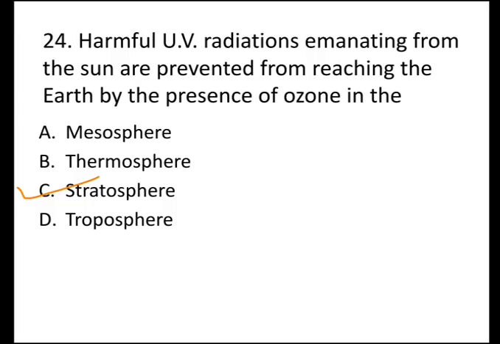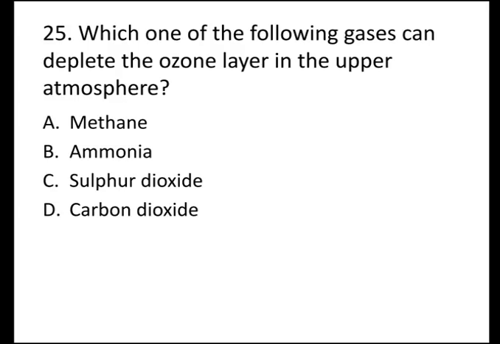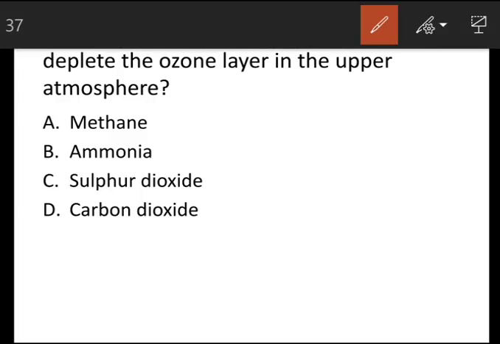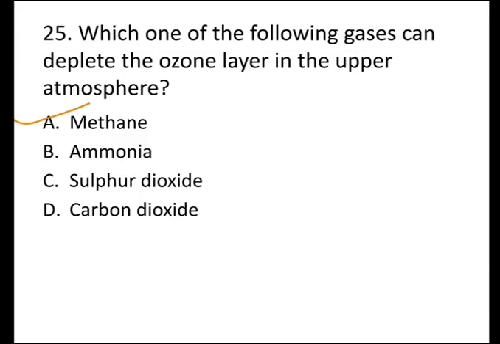the stratosphere layer. The next question is, which one of the following gases can deplete the ozone layer in the upper atmosphere? And the options are A. Methane, B. Ammonia, C. Sulfur dioxide, D. Carbon dioxide. And the correct answer is A. Methane. Methane gas deplete the ozone layer in the upper atmosphere.